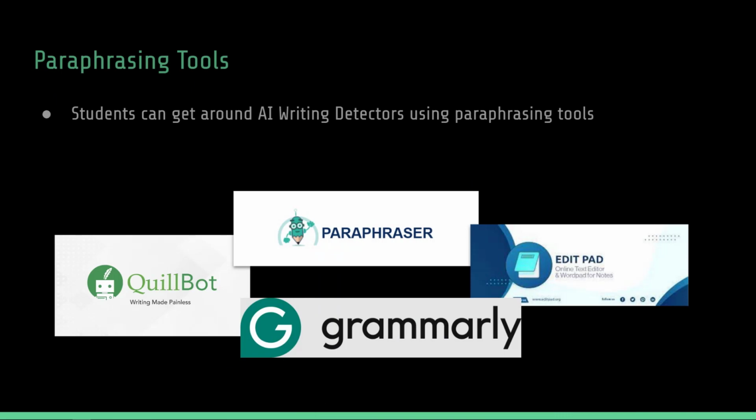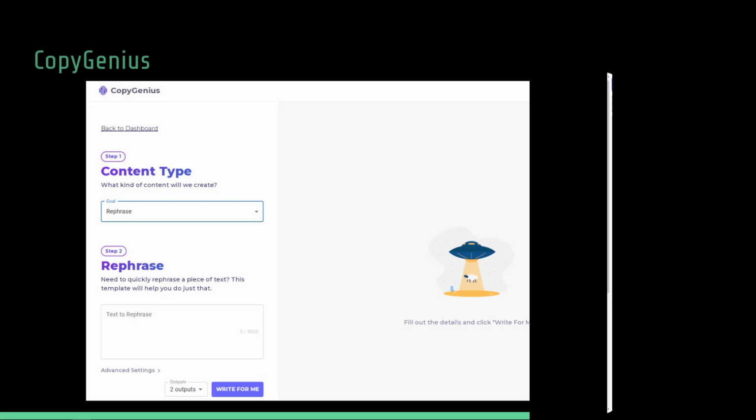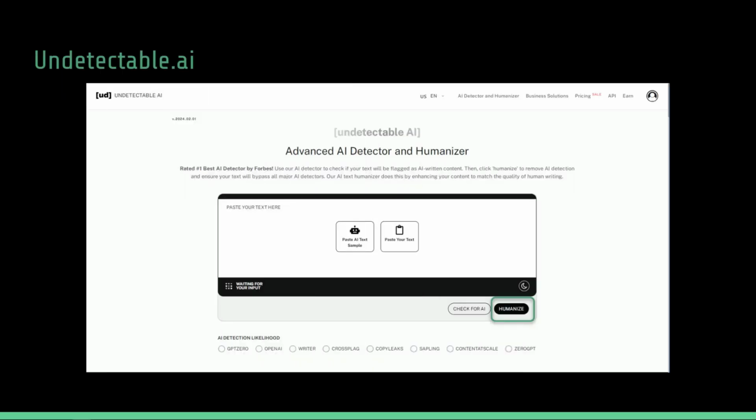I have a few shown on this slide. Be aware that students can get around AI writing detectors by taking AI generated content and running it through a paraphrasing tool. In this example of a paraphrasing tool by CopyGenius, paraphrasing is a simple two-step process. Indicate you want to rephrase some content, paste the text to be paraphrased in the box, and click the Write It For Me button. Also, there are some websites like undetectable.ai that advertise they can create undetectable AI content. They can turn flagged AI content into high-quality writing that AI detectors won't flag.